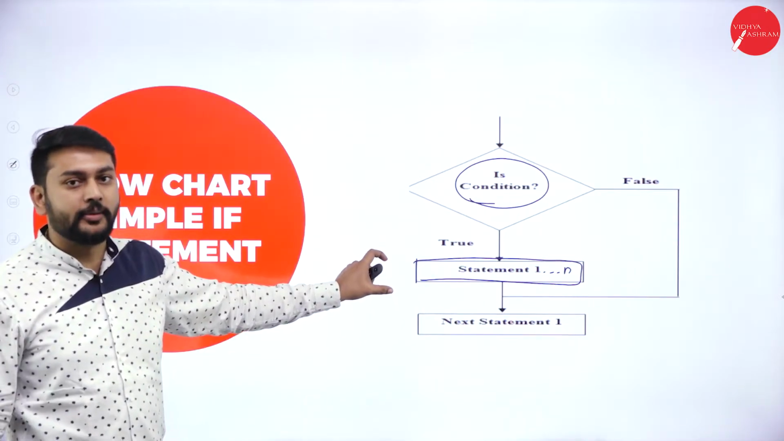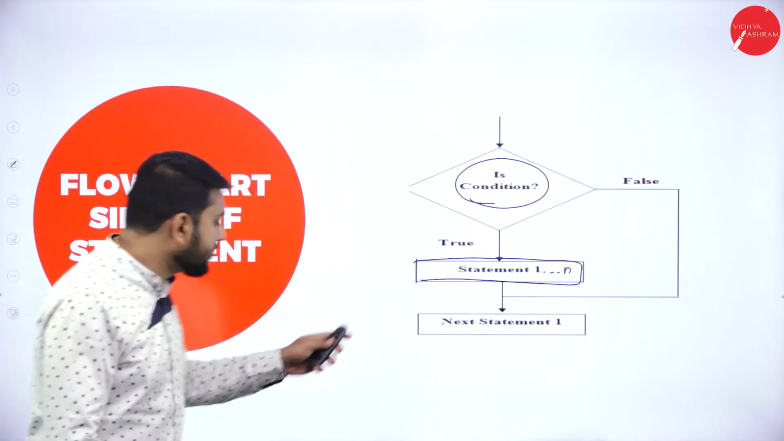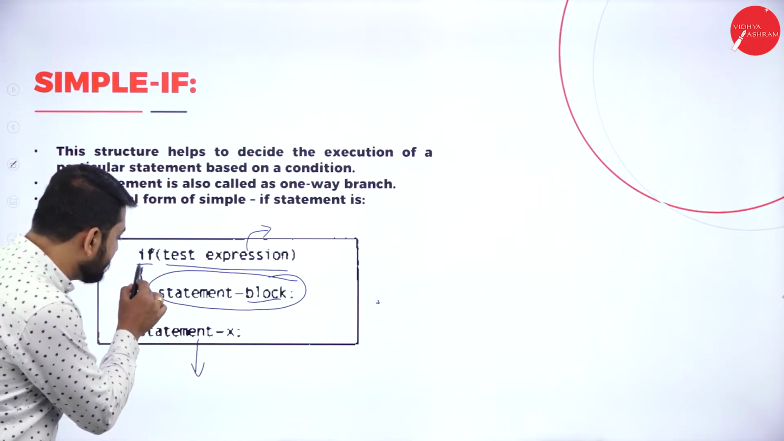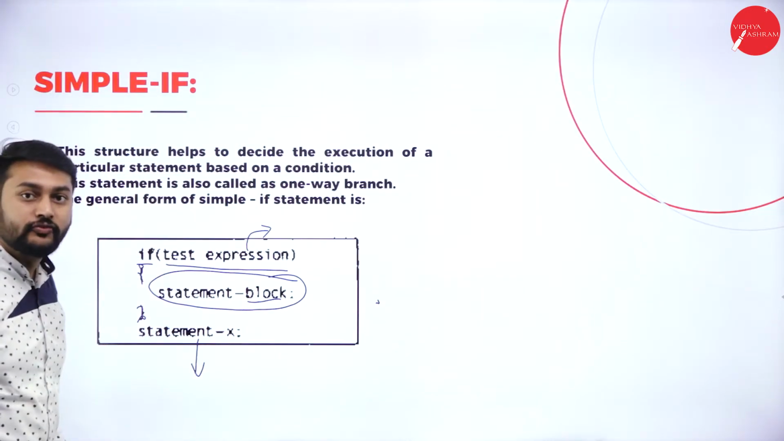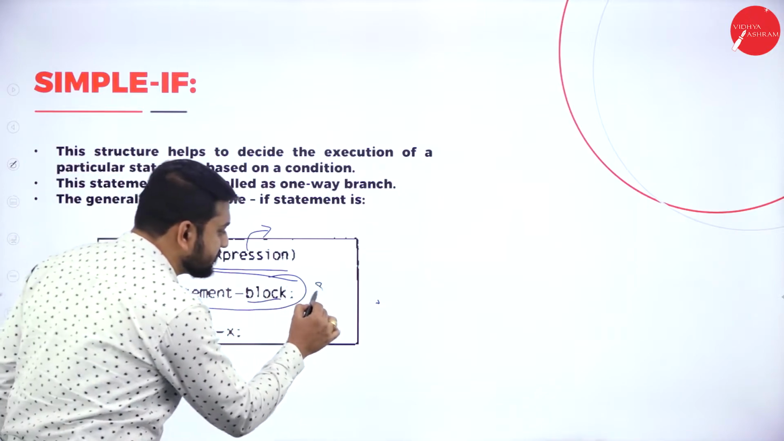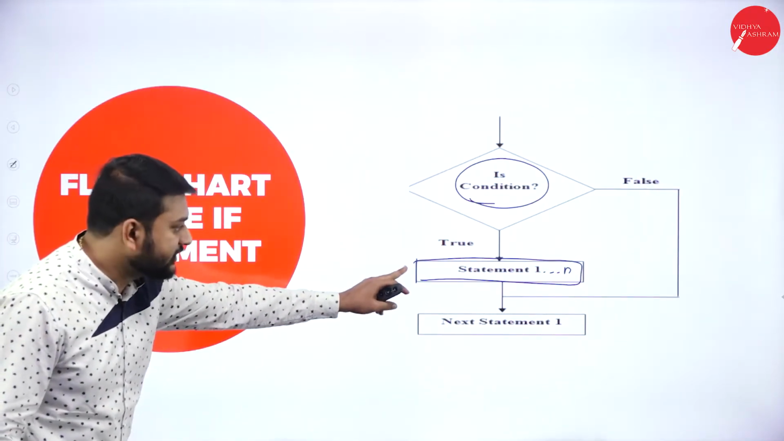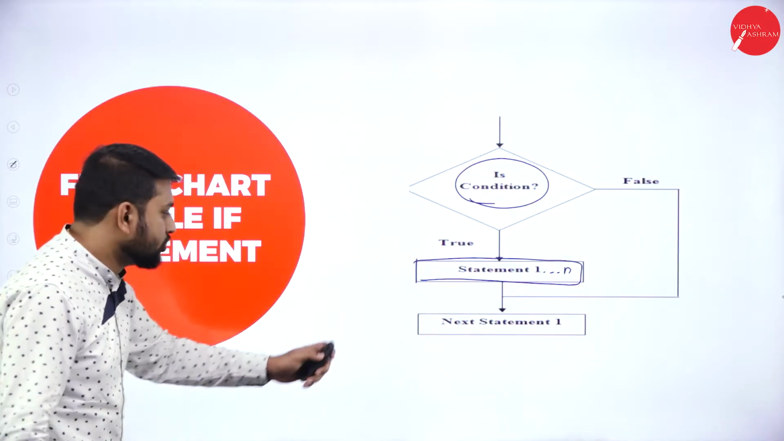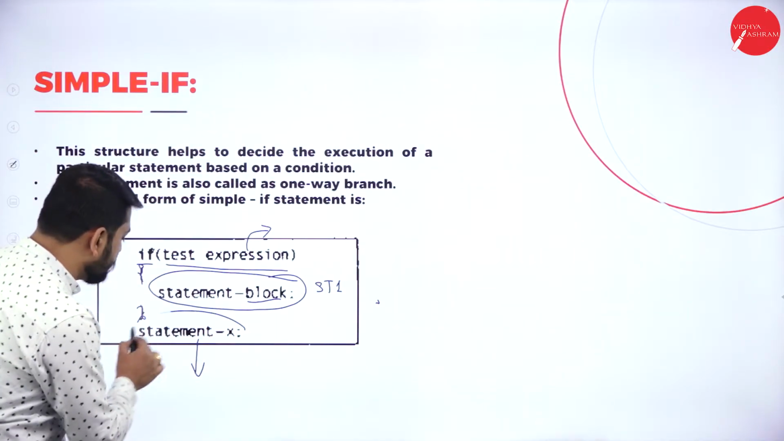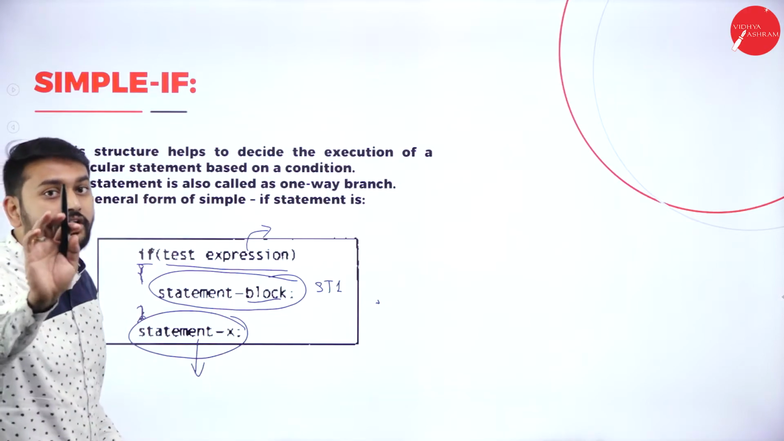This is what you need to remember. This is in the true block. True block in the sense what? Whatever I have within this bracket, this is what I will call a statement 1. After executing this, it will execute this statement X. That's what you need to remember.